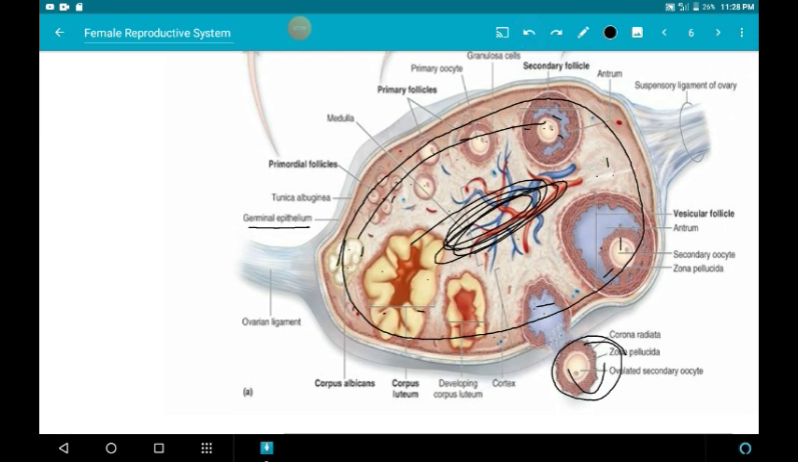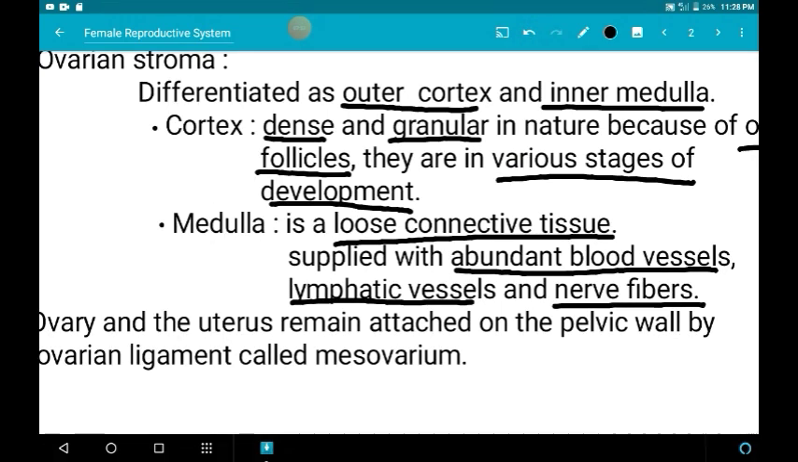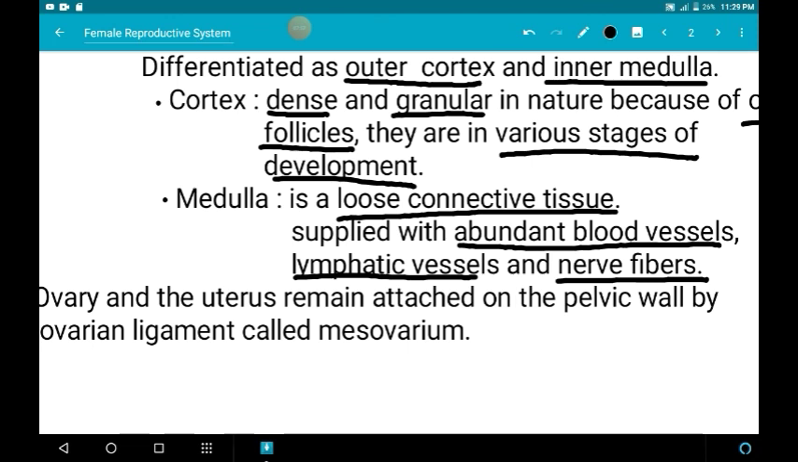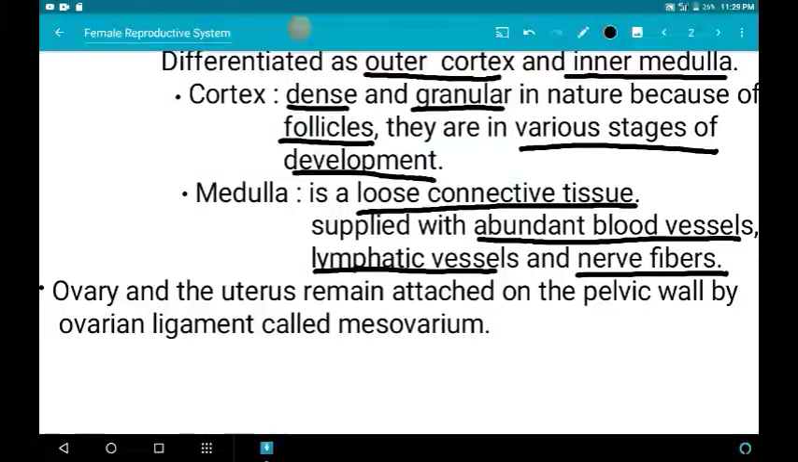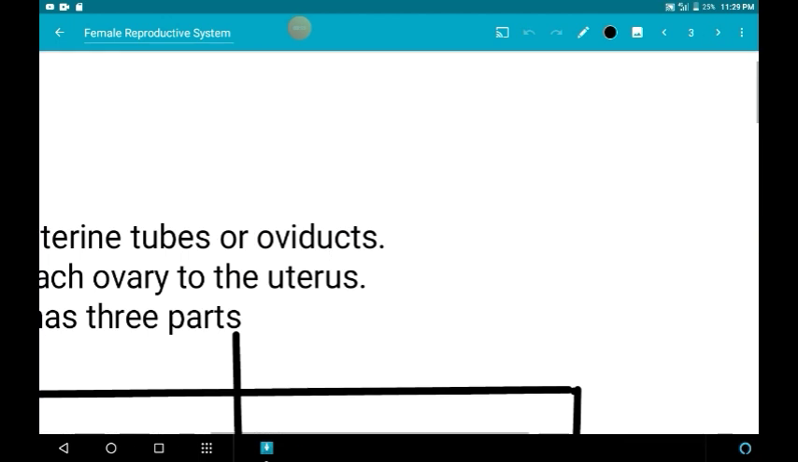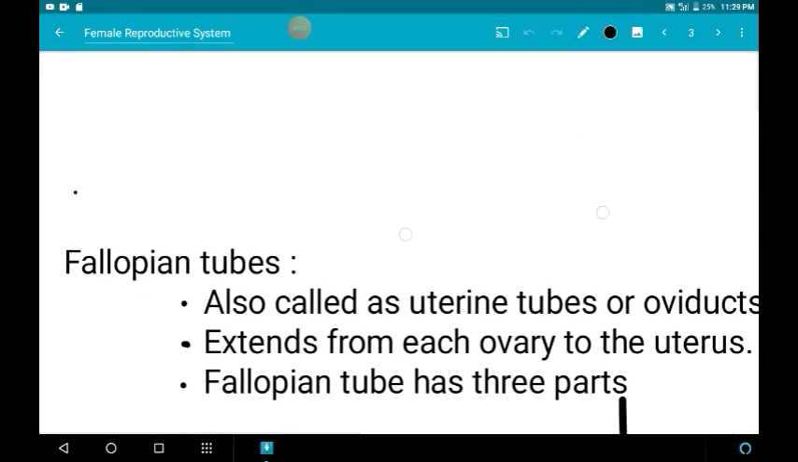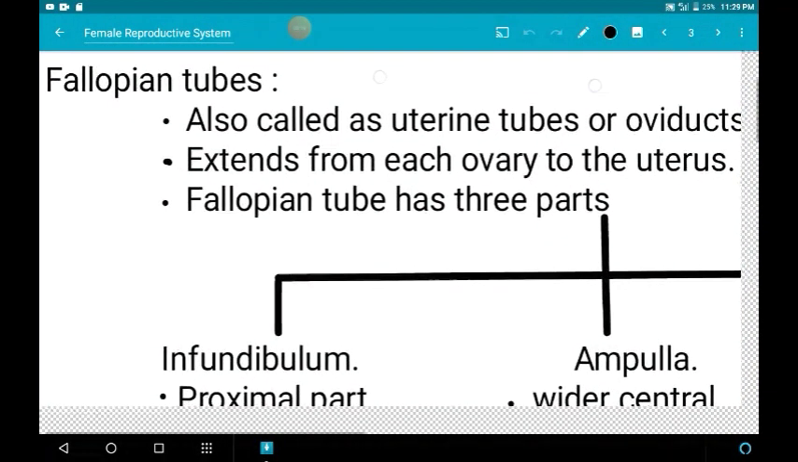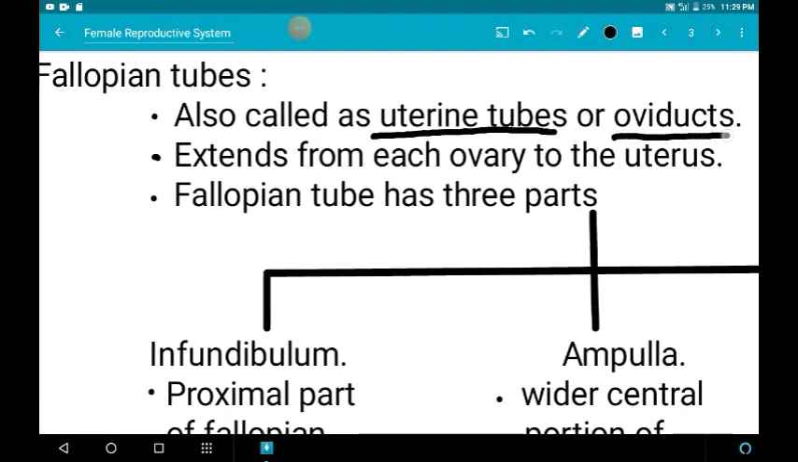Okay. So next we are going to see about the accessory organs of the female reproductive system, the fallopian tube. Before that, this ovary and uterus remain attached to the pelvic wall with the help of a ligament, which is called the ovarian ligament. That ligament is named mesovarium. The first accessory organ is the fallopian tube, also called uterine tube or oviduct.